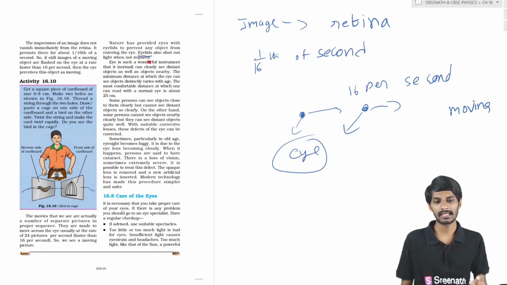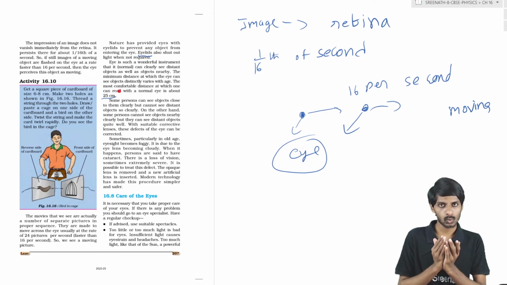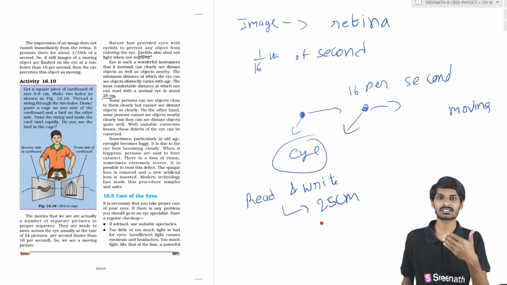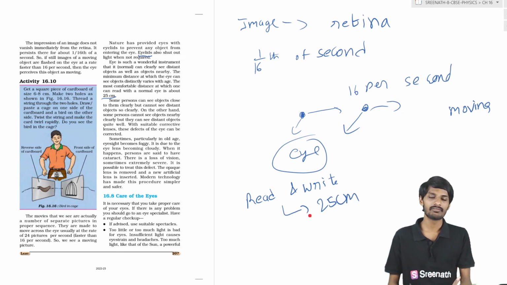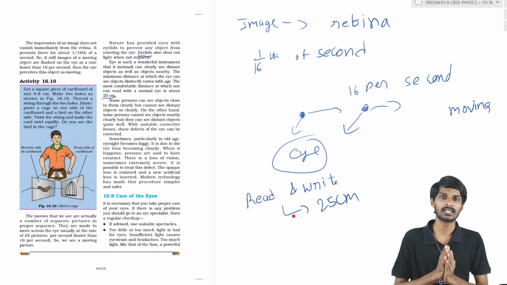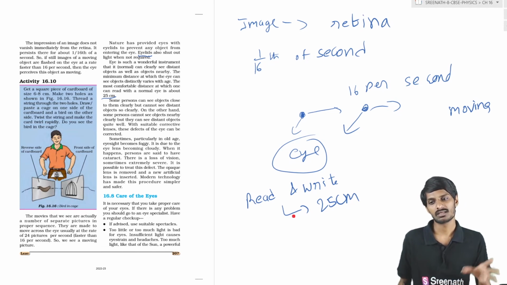And the eye has eyelids, so whenever we don't need to see, the eyelids will be shut, students. And one more thing: if you want to read and if you want to write, you have to place the object or the book at a distance of 25 centimeters from your eyes, students. If you place it at that distance, you won't get any stress, and you will be able to read and write carefully and healthily.